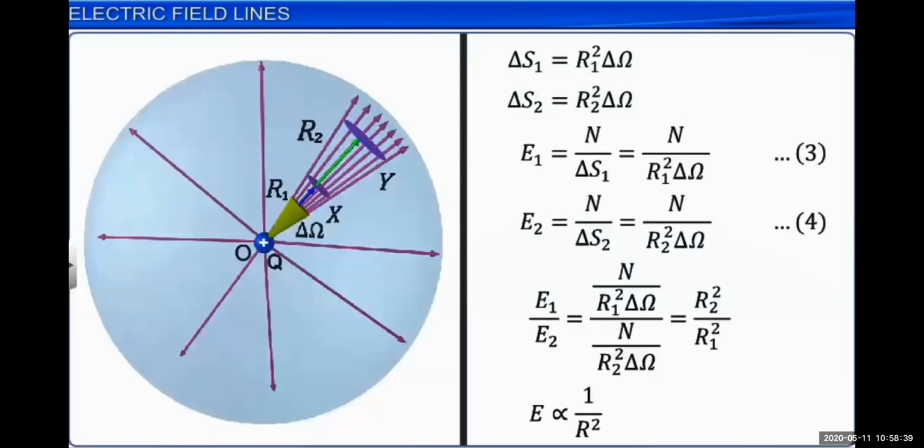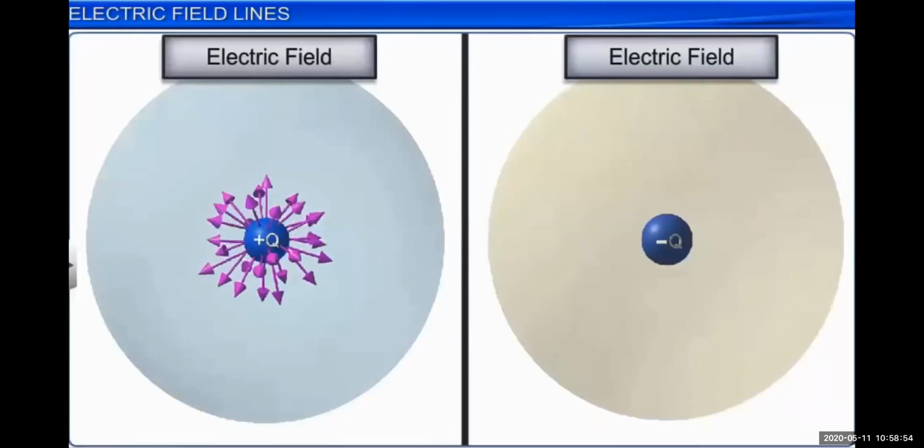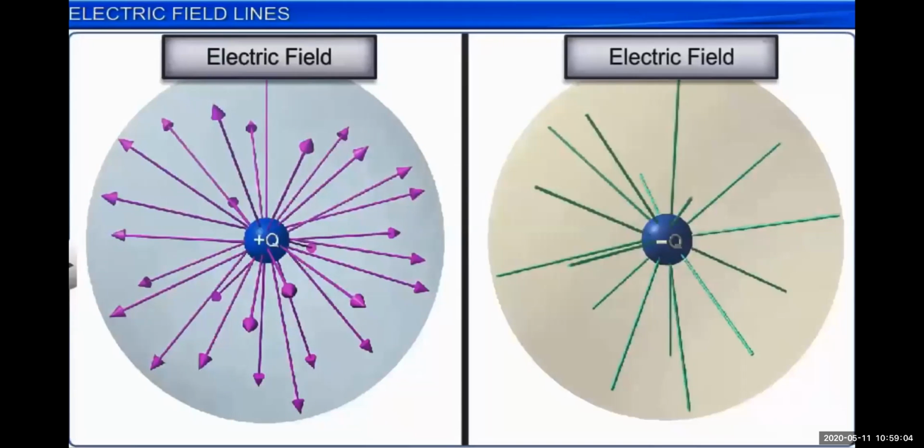So it is inversely proportional, and we can see that the more the distance of that region from the source charge, the less will be the electric field, because electric field intensity is inversely proportional to the square of the distance of that region from the source charge from where the electric field is generated.